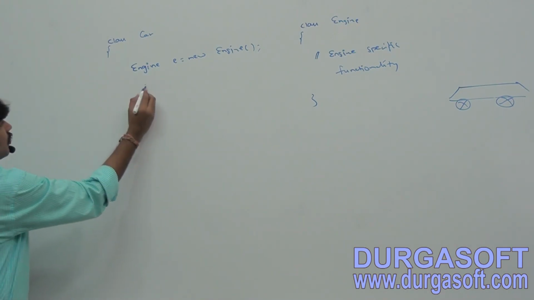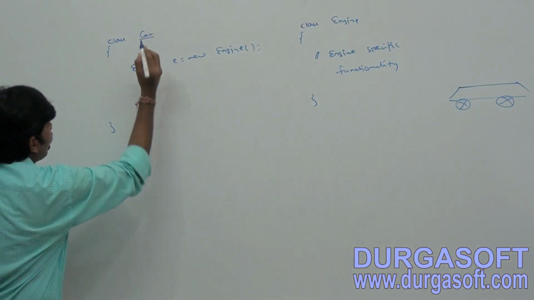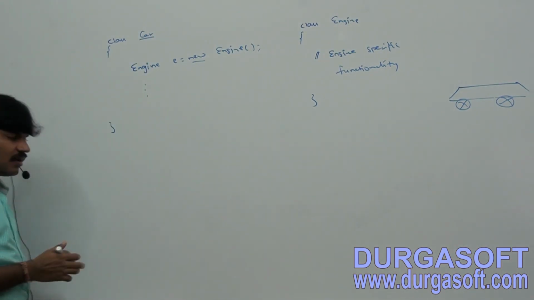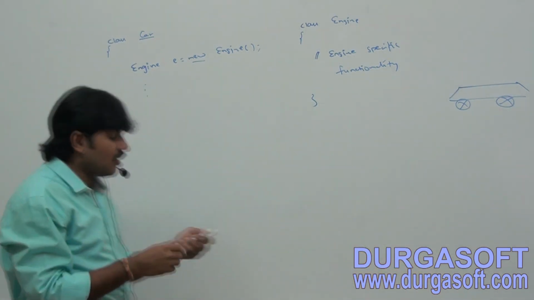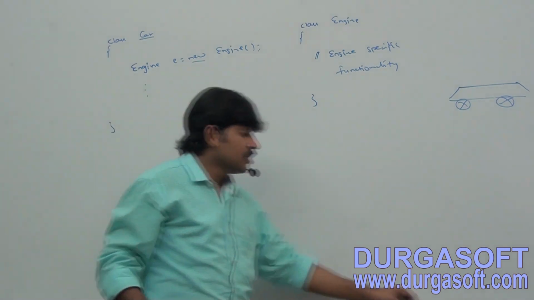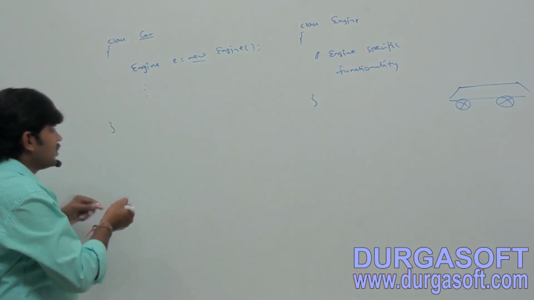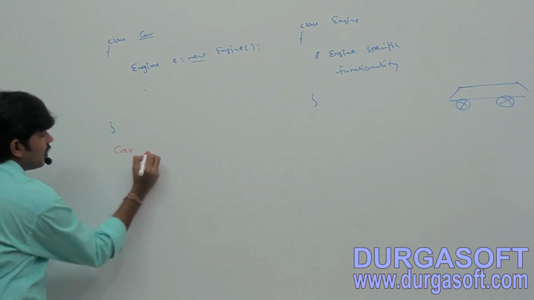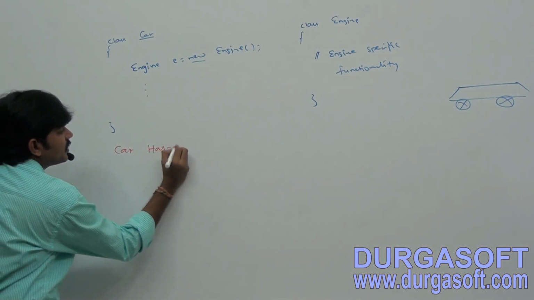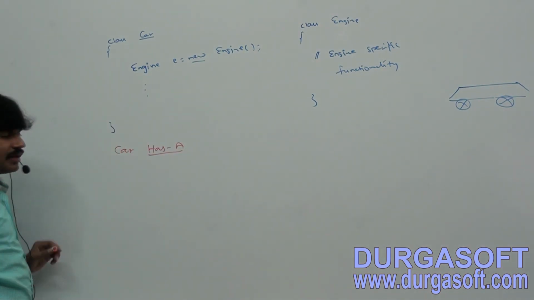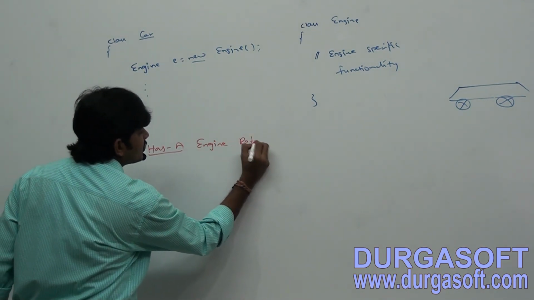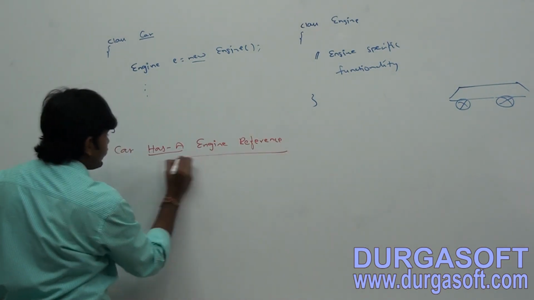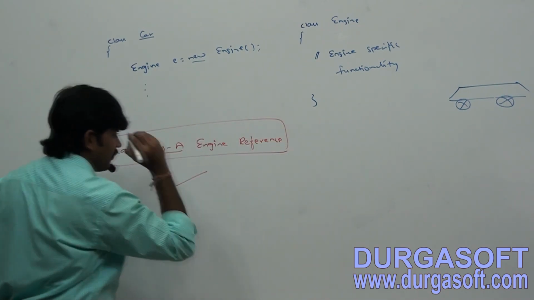Now can you tell what is the relation between Car and Engine? Can I spell out what the relation is? Has-a: Car has an Engine reference. Are you getting that? Car has an Engine reference.